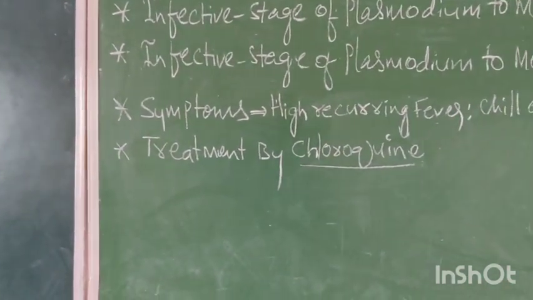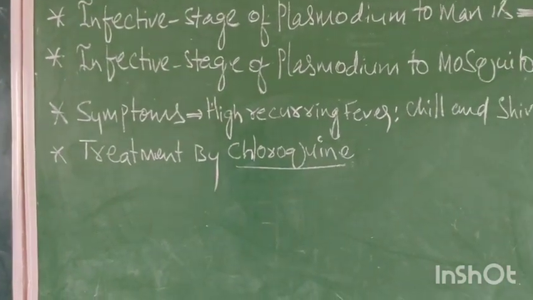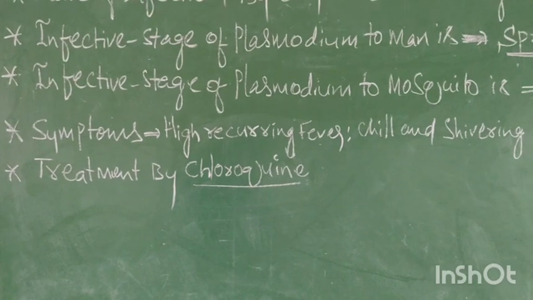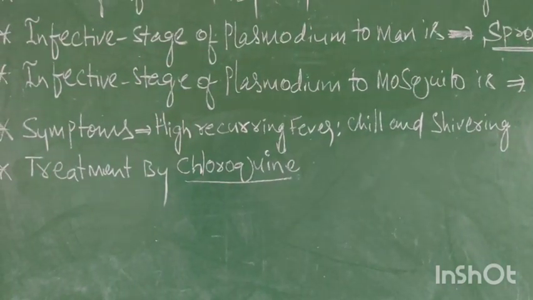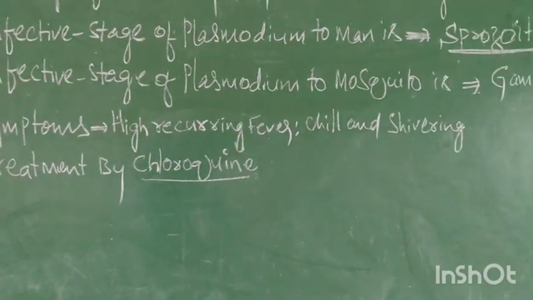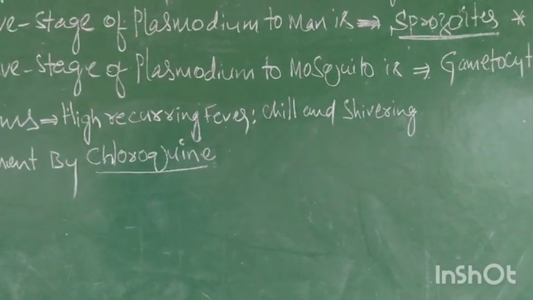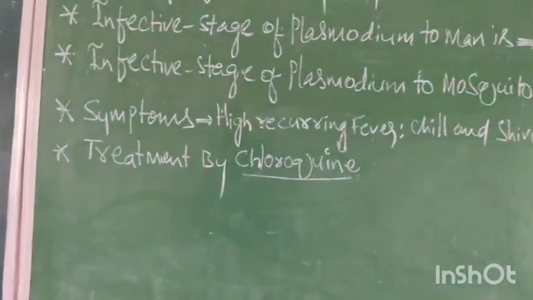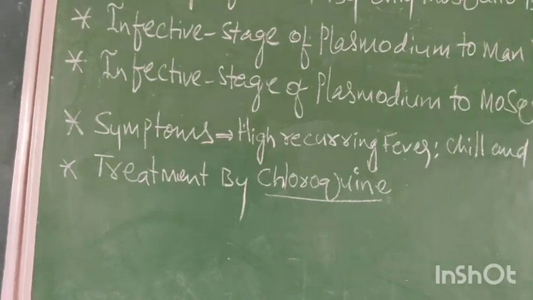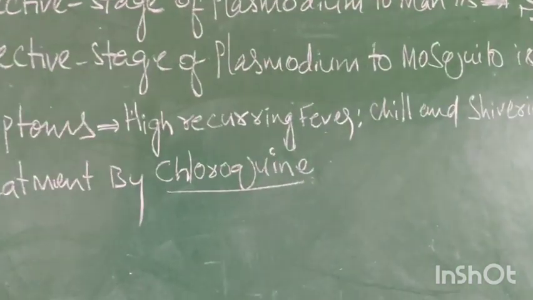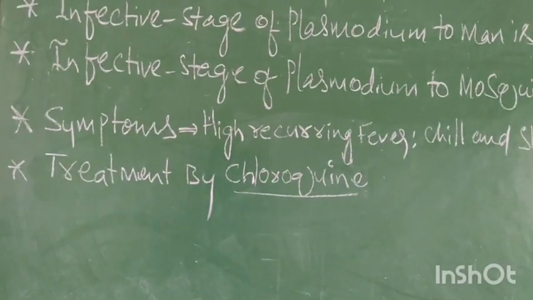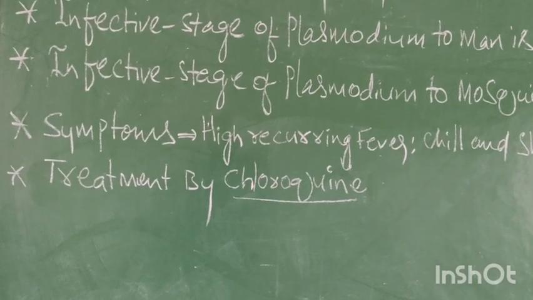Now come to the symptoms: high recurring fever, chill, and shivering. These are the 3 important symptoms. Treatment is by a medicine called chloroquine. Chloroquine is a good medicine for the treatment of malaria.